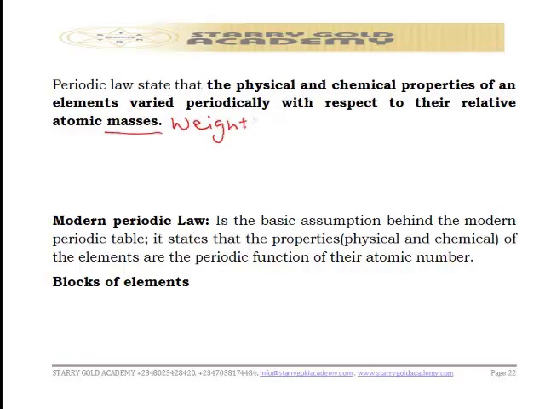So the first periodic law was based on the relative atomic mass or relative atomic weight. That is what its arrangement on the periodic table was based on. So he arranged the elements in increasing order of their relative atomic weight.